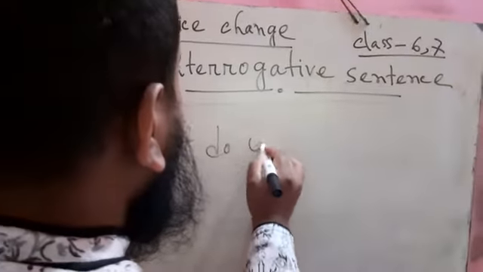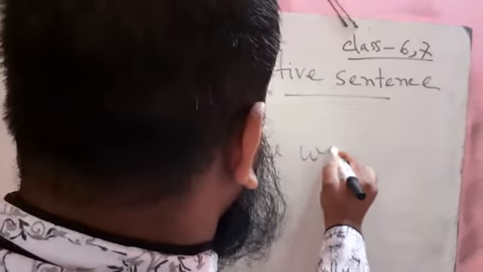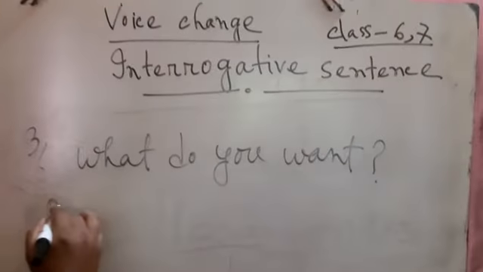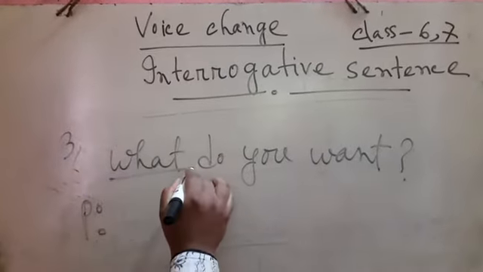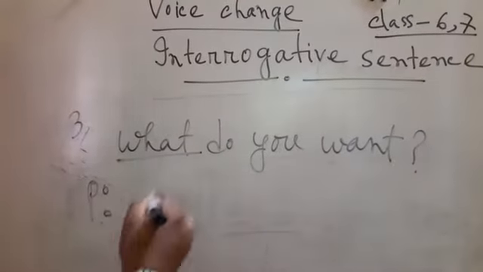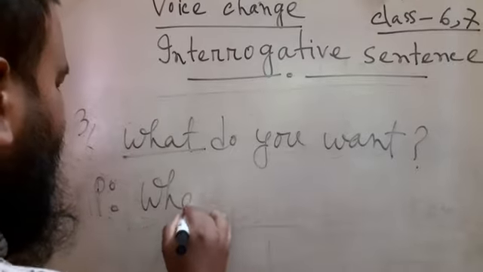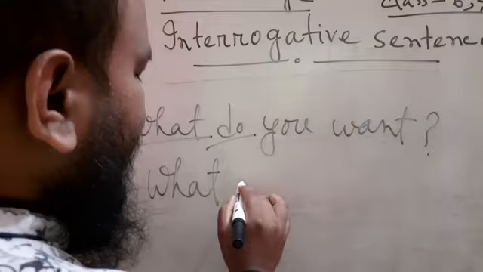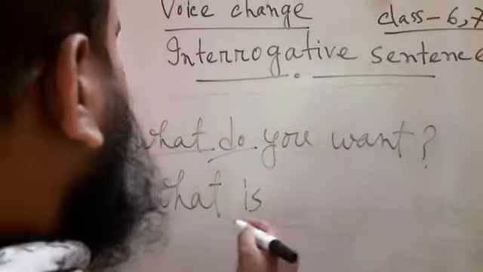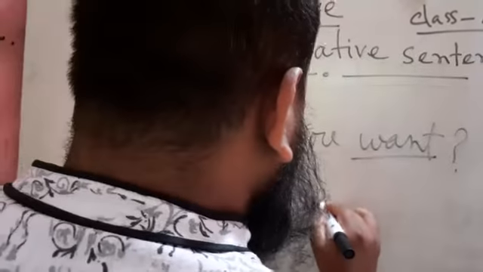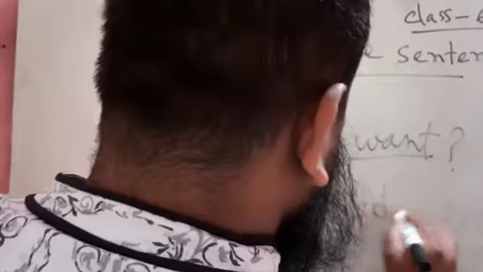What do you want? The passive form of this sentence: what stays as what. Here it is do, but in the passive voice it is used as is. And then the verb, the past participle form of the main verb: what is wanted, then by, then you.